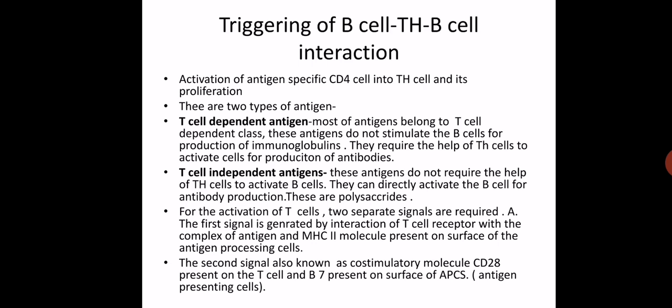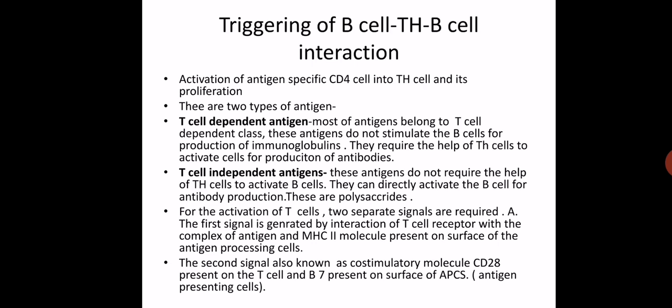Remember, directly they do not stimulate the B cell. Whereas the T cell independent antigens do not require the help of T helper cell to activate the B cell. They can directly activate the B cell for producing antibody.